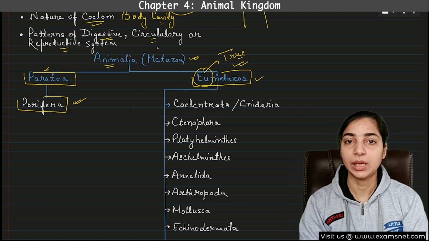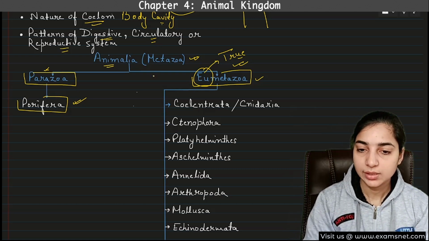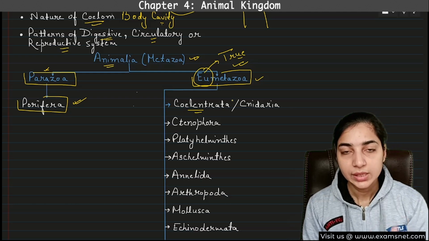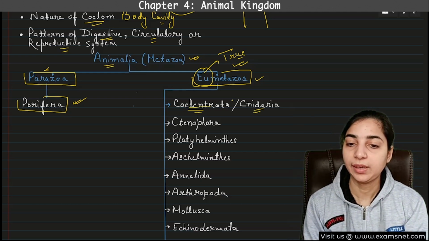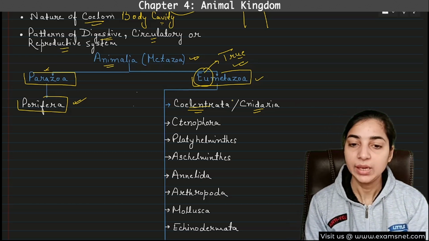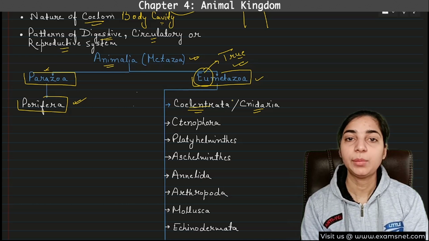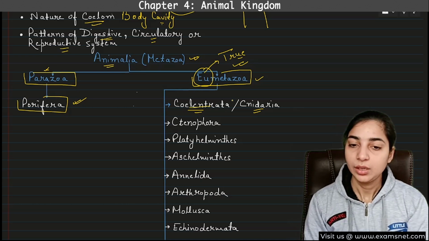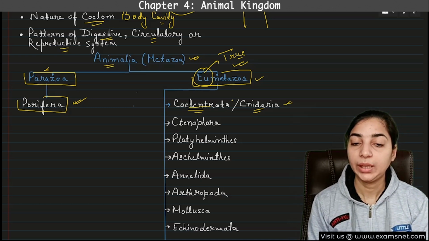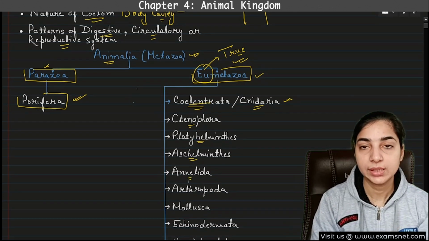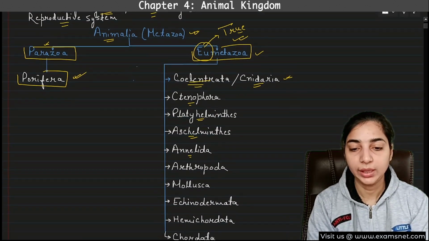The first one of the Eumetazoa will be Coelenterata. Coelenterata is the name of the phylum, and the animals that belong to this phylum are known as coelenterates or Cnidarians. So this is the first one, then Ctenophora, then Platyhelminthes, Aschelminthes, Annelida, Arthropoda, Mollusca, Echinodermata, Hemichordata, and Chordata.